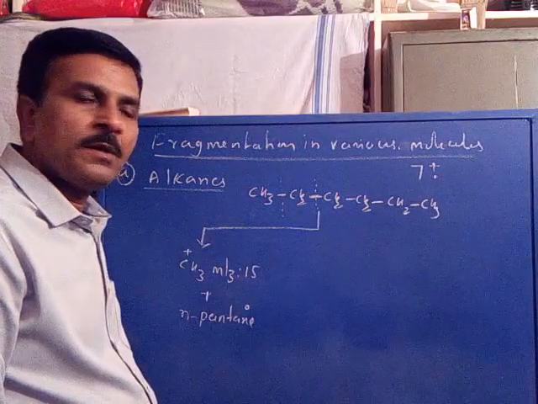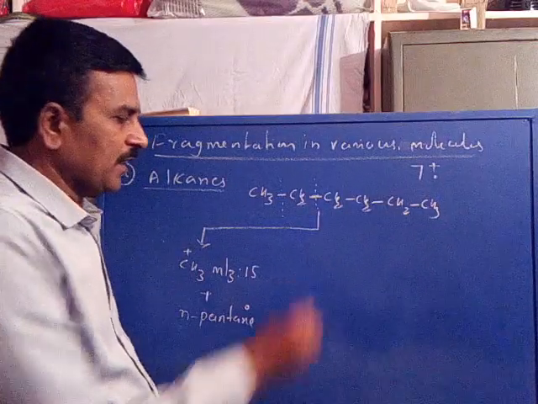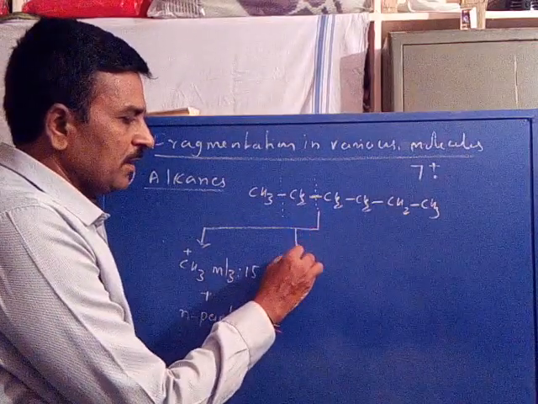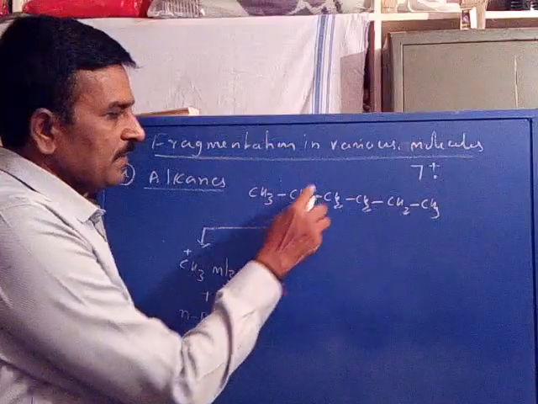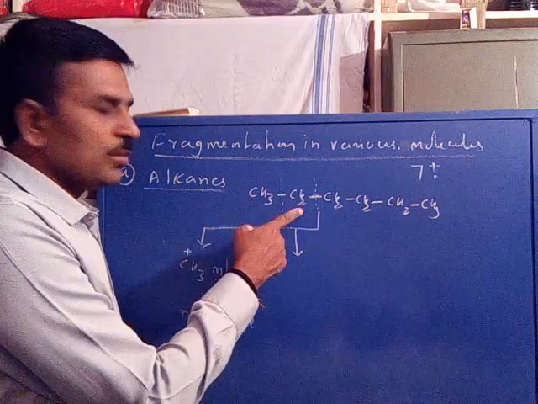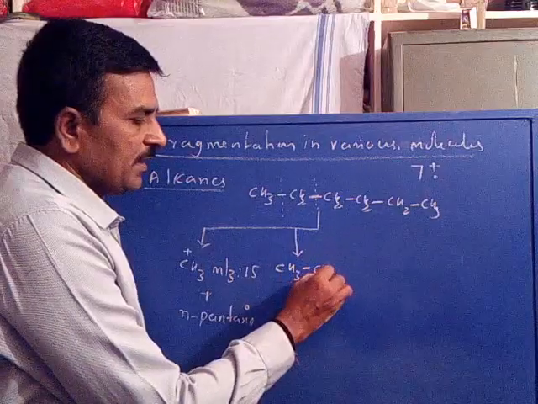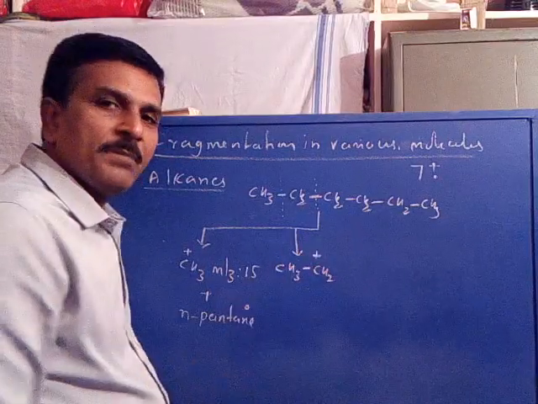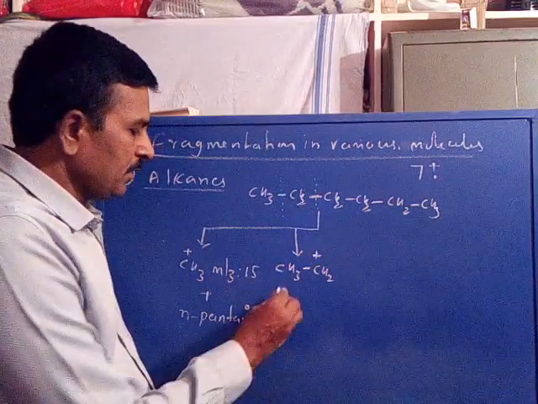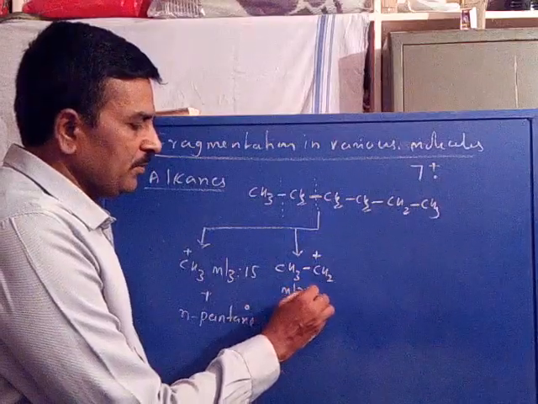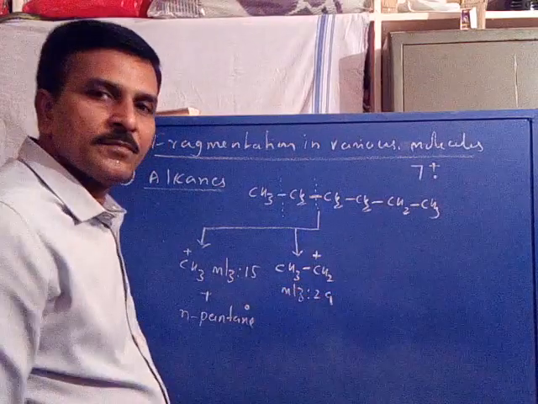Or the second bond may be cleaved. Instead of the first bond, there may be cleavage of the second bond. Now when the second bond is cleaved, 2 carbons may appear as an ethyl cation with m/z value of 29.